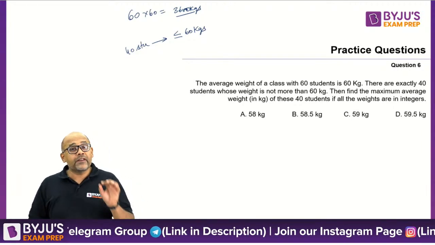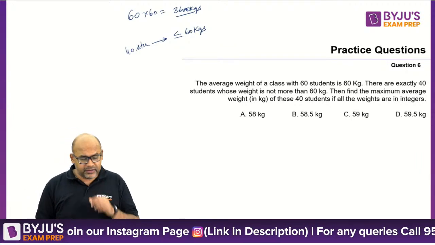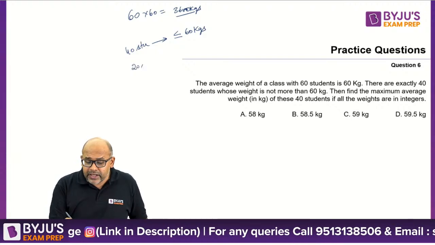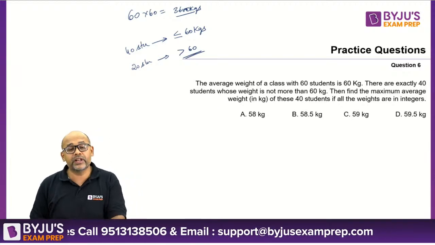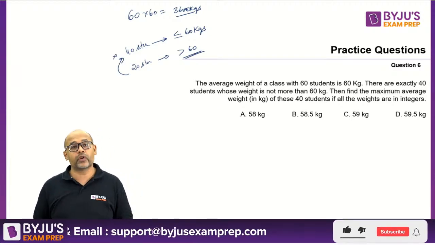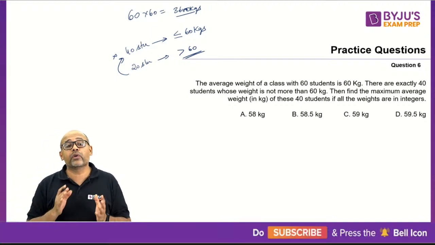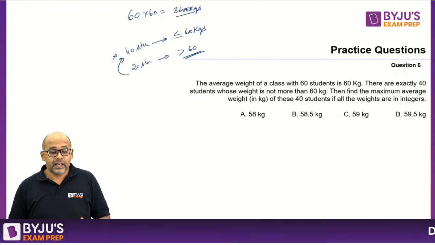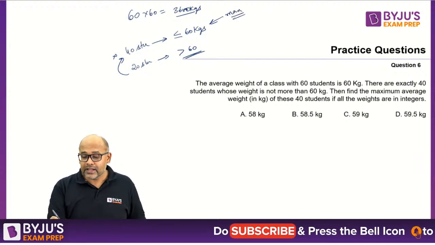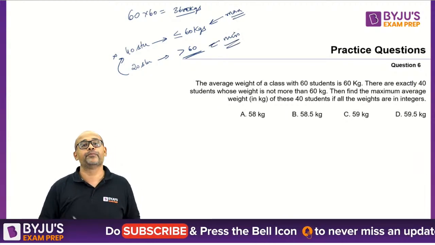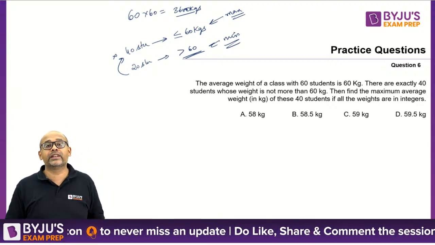Now remember, if there are exactly 40 students who are less than or equal to 60, then the remaining 20 students should be greater than 60 for sure, because these 20 are not counted in the 40. So the remaining 20 should have weight greater than 60, not even equal to 60. So if I want to maximize these students' weight, then I have to minimize these students' weight. What could be the minimum weight for these 20 students?